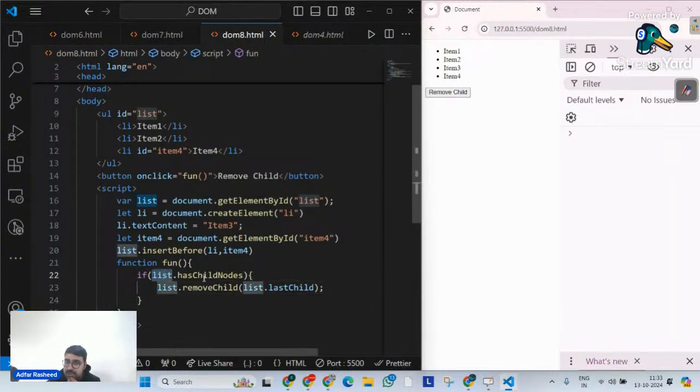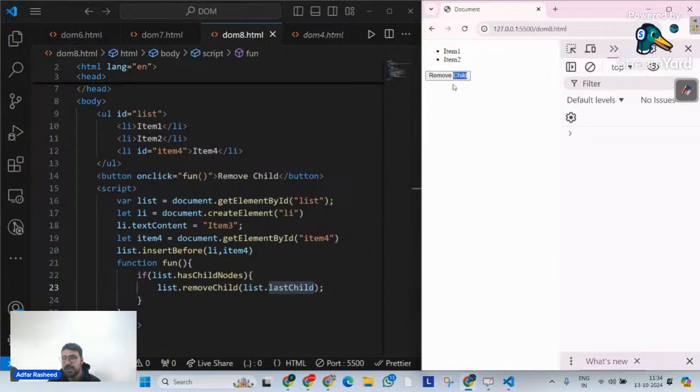If list has child nodes, what does that mean? That means until the list has child nodes, item 1, item 2, item 3, item 4, until then, please remove the last child. So let's keep removing: remove child, item 4 is removed. So if I click on item 3, item 2, item 1, do you understand what's happening over here? So as I said, there is a way of removing all the children one by one, and this is the way. And hasChildNodes is one of the very important methods.